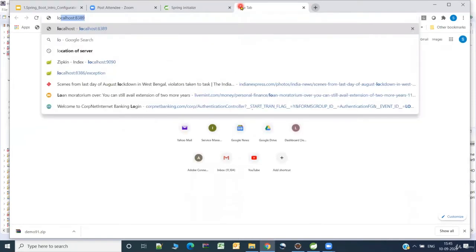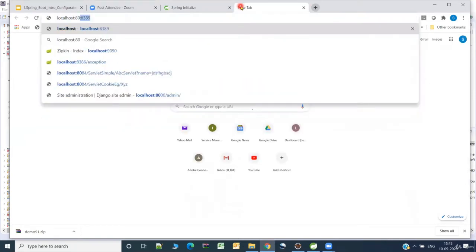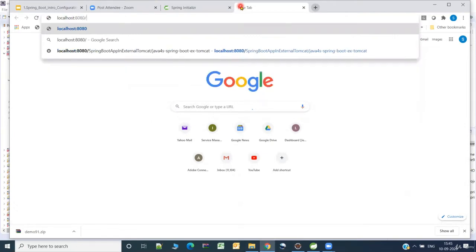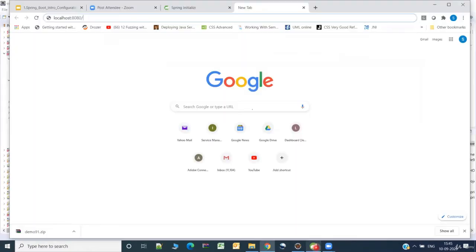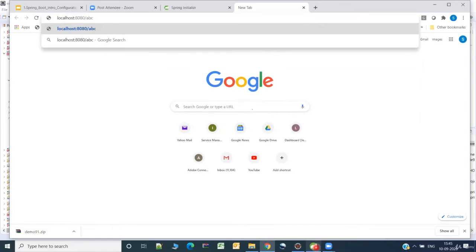Localhost 8080 slash. I think the URL which we mapped is slash ABC. So ABC, yes, I'm able to get the hello.